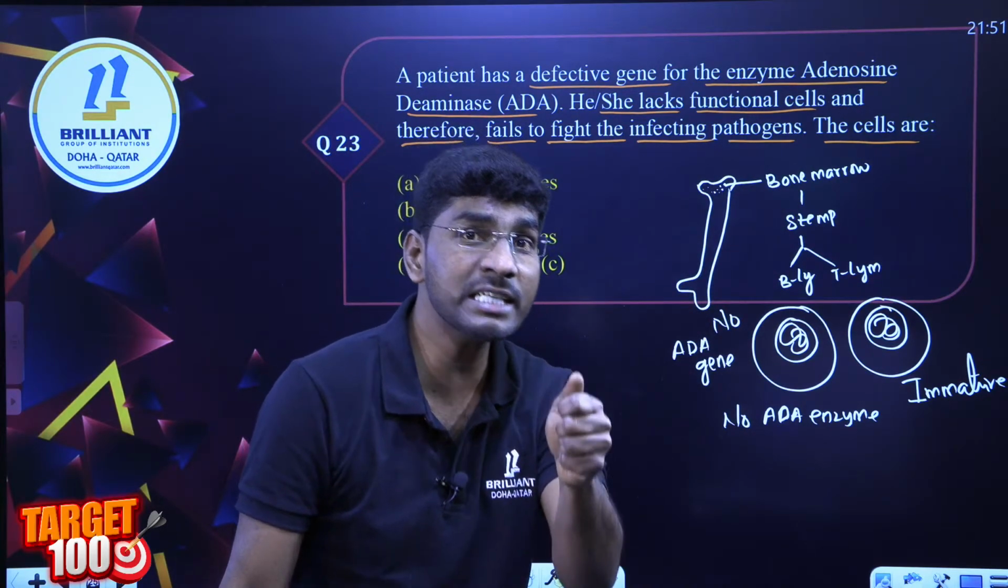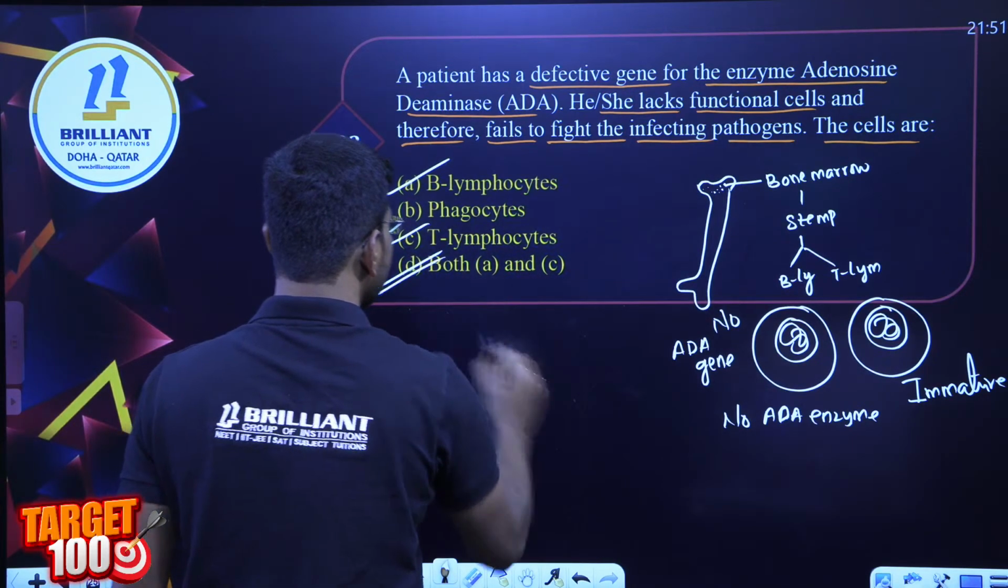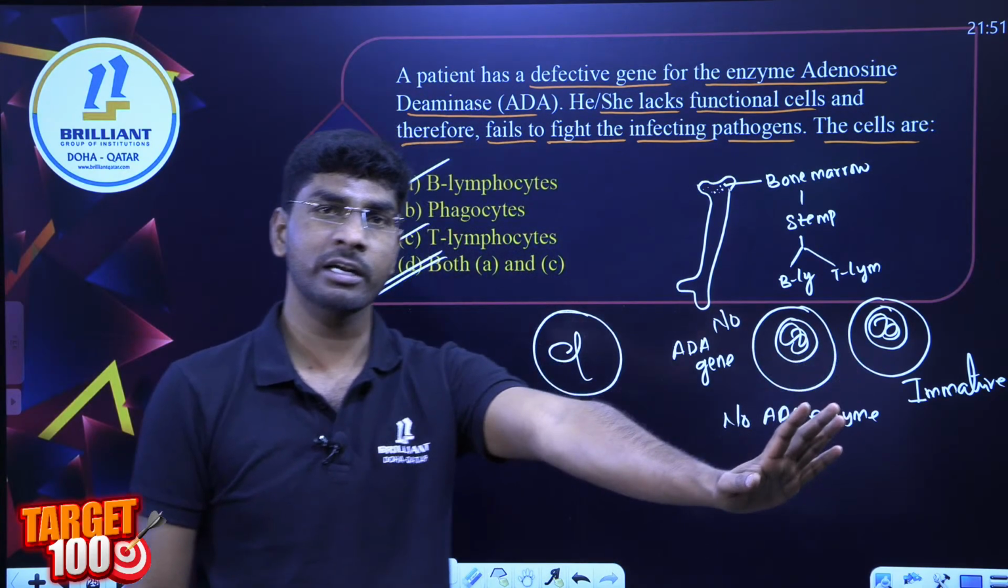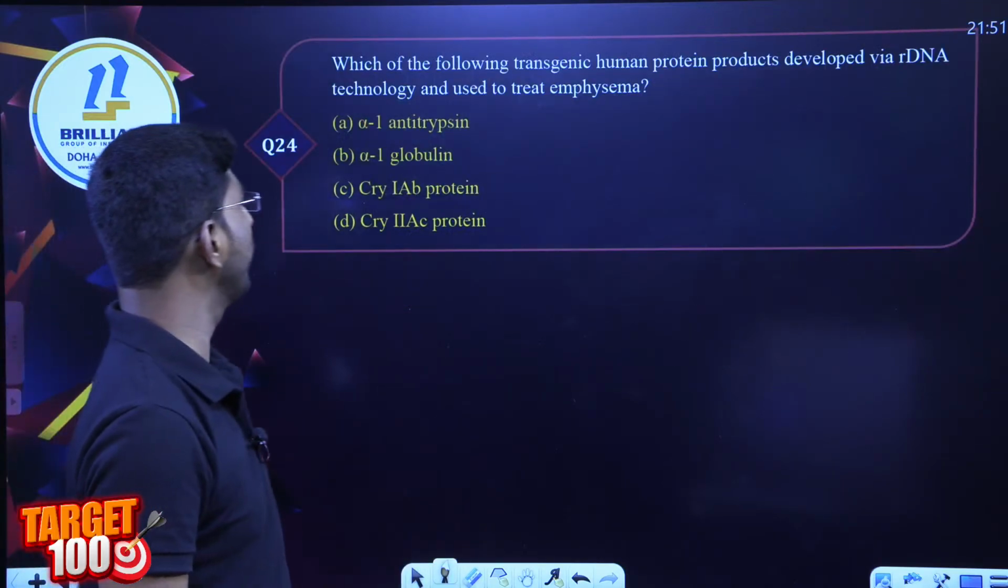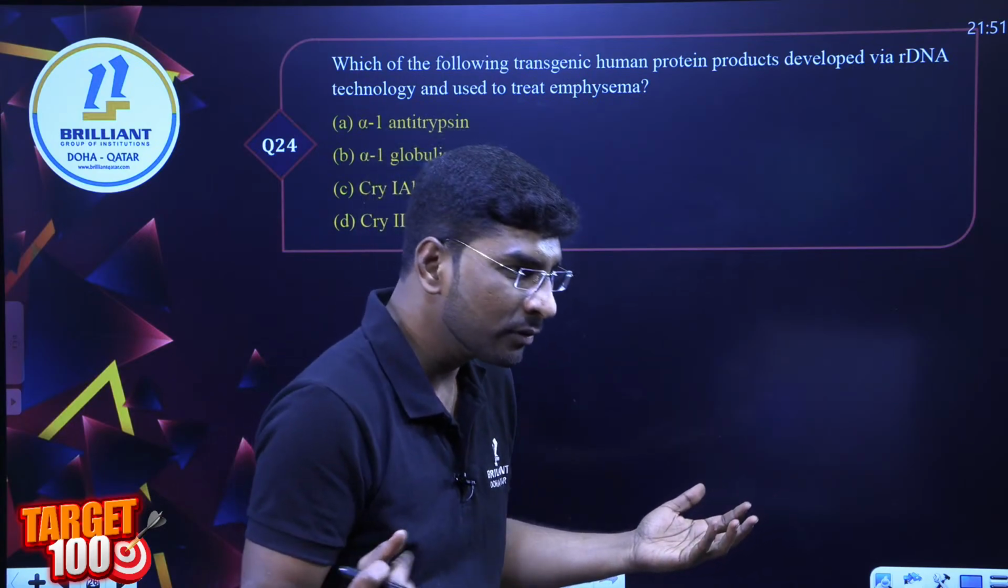Got my point? So where is the gene located? The gene is located in B cells and T cells. So the answer is option D. Am I correct? Oh, very good. Absolutely correct. You are all very fast. Then very good. Next question, the 24th one. Come on, how fast you are?